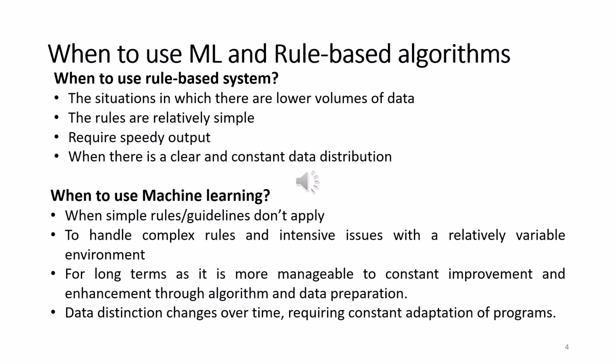And next is when to use machine learning. When simple rules or guidelines don't apply, we can go for ML. Also to handle complex rules and intensive issues in a relatively variable environment. And for the long term, as it is more manageable for constant improvement and enhancement through the algorithm and data preparation. And also when the data distribution changes over time, requiring constant adaptation of the program, at that time we can go for the machine learning algorithm.